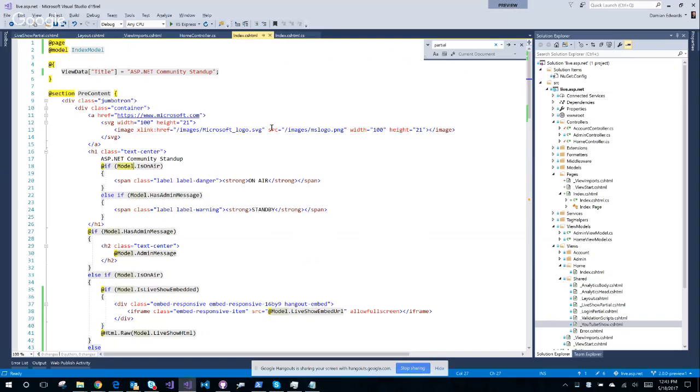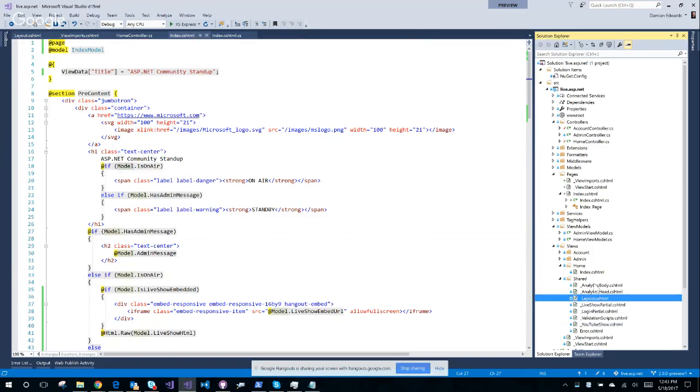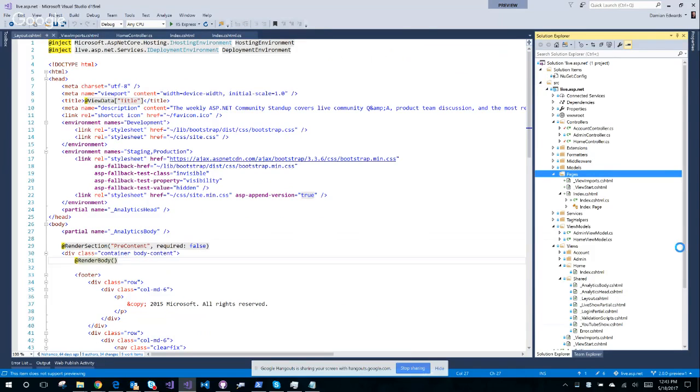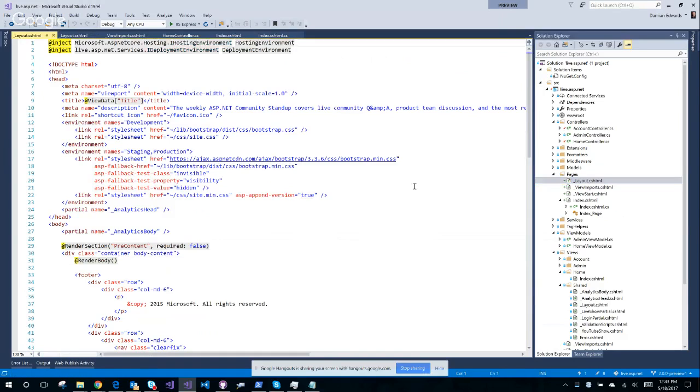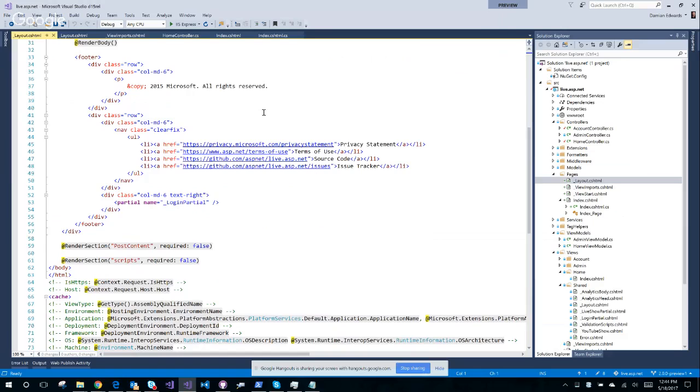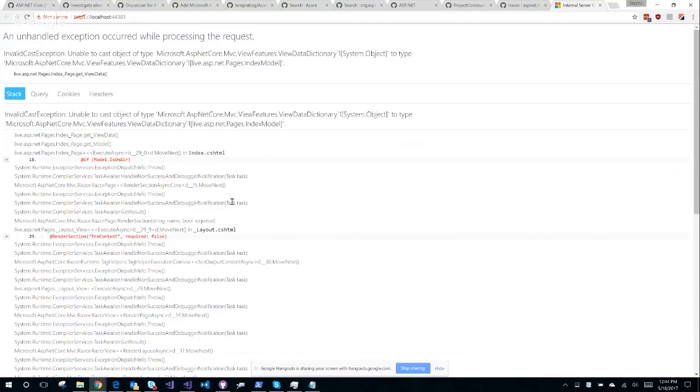So the next thing I would try is copying this layout file. So grabbing that, copying that into my pages folder and just keeping them separate. And then I can investigate that issue separately. If this fixes it, then it looks like it could very possibly be a bug in the interop support. All right, so in theory, nothing in here is, hopefully. So this is using a login partial. We'll see what happens. Okay. Same error. That's interesting.